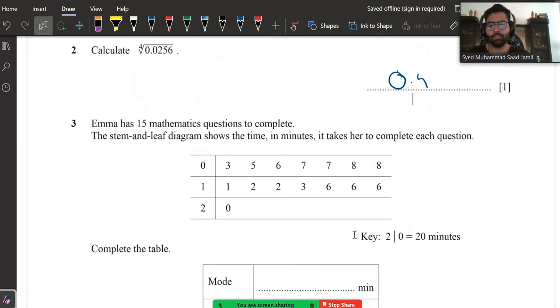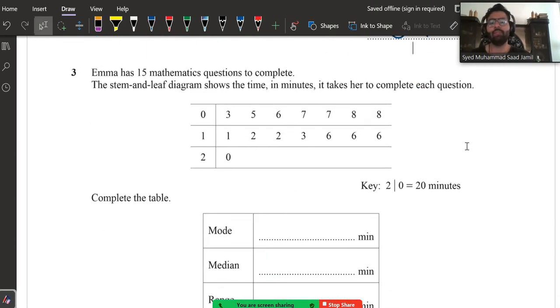Moving on to question number 3, it says Emma has 15 mathematics questions to complete. The stem and leaf diagram shows the time in minutes it takes her to complete each question. Alright, so basically if it's 0 and 3, it means 3 minutes. If it's 0 and 5, it means 5 minutes. 1 and 1, it means 11 minutes. 2 and 0, the key is already given, 20 minutes.